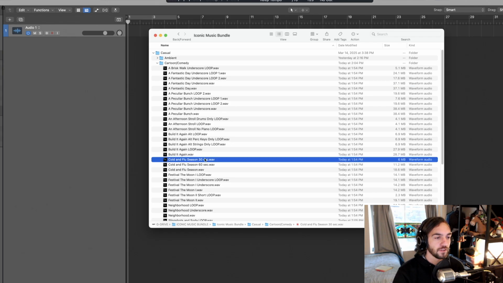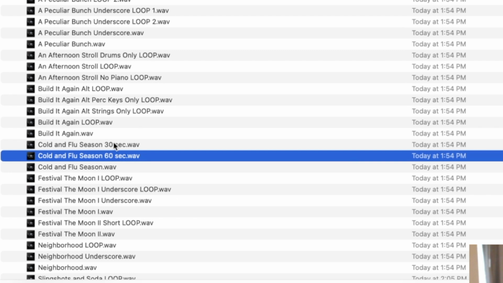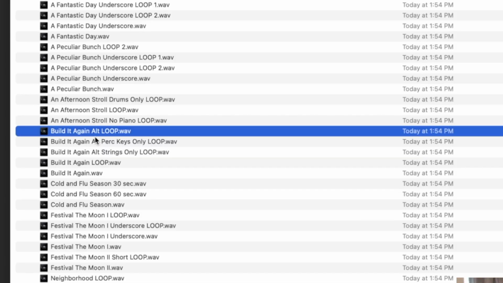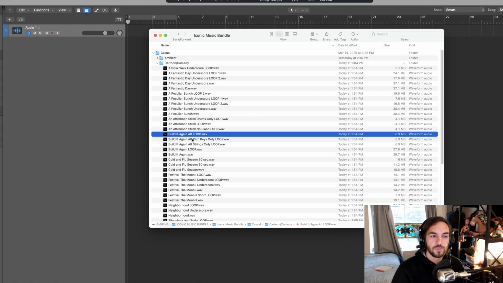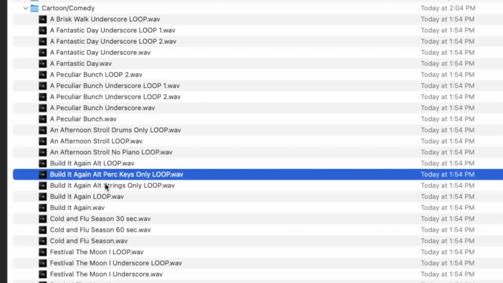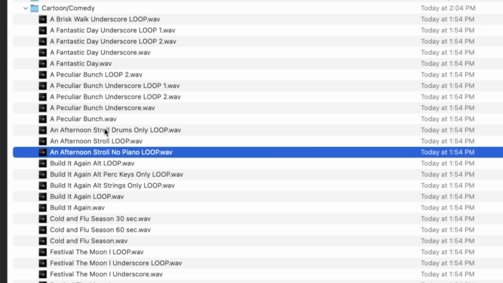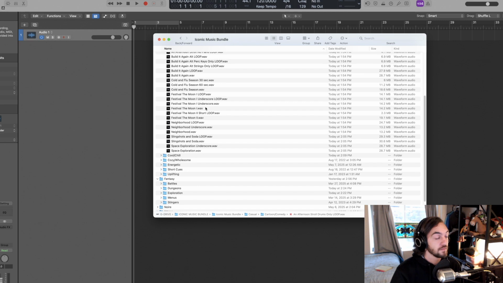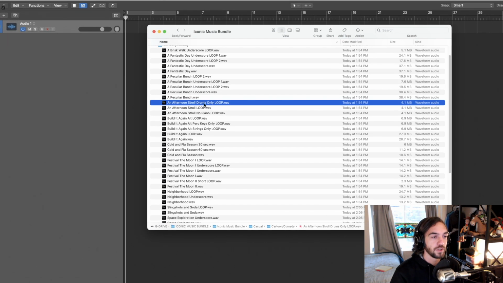If we go over here, there are some other variations of tracks, a 30-second version, a 60-second version, and sometimes we'll see the word alt, and that just means there's an alternate version of that track. Usually that means a different arrangement or a different type of mix. It could be a number of things. Also, what we have here sometimes is just descriptive words, such as no piano or drums only. And that is pretty self-explanatory. It's what you would think it is.